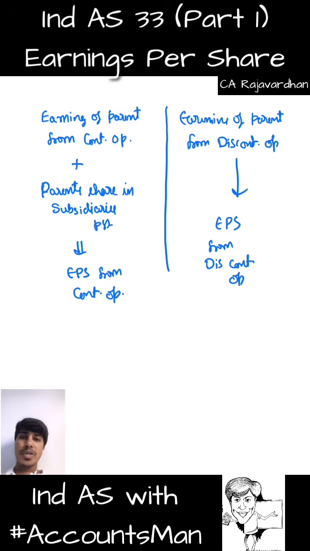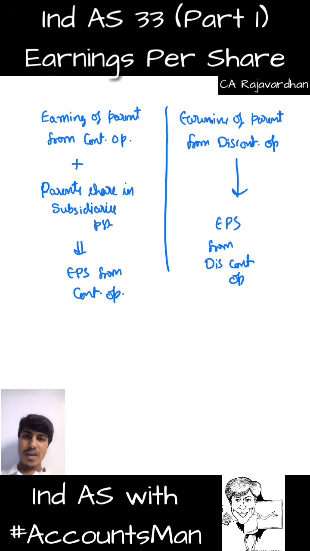This is EPS from continuing operations. So basically in our statement of profit or loss, we might have two columns, continuing and discontinuing. Continuing operations will have separate EPS. Discontinuing operations will have separate EPS. And I have told you there is one more thing called diluted EPS. So there will be basic EPS, diluted EPS, basic EPS, diluted EPS. And we might have more than 1 year. The comparative is also there for the previous year, and sometimes we prepare it for 3 years. Remember, long ago we discussed this.